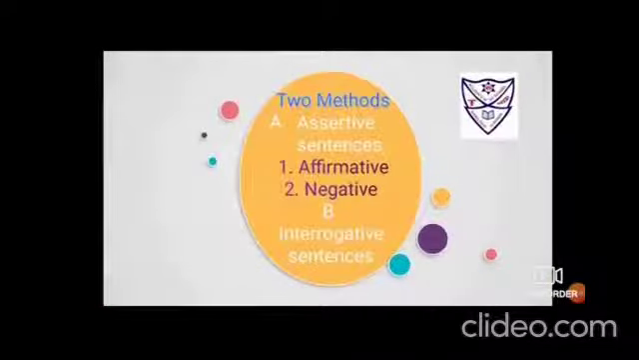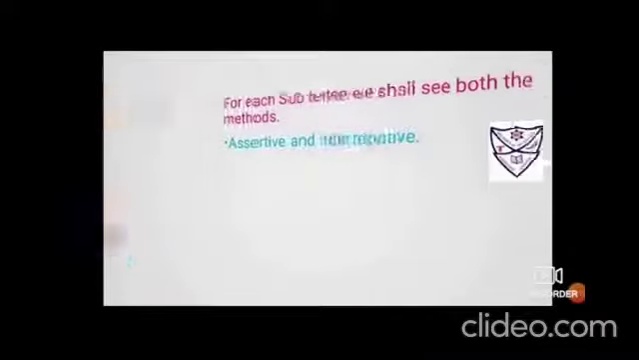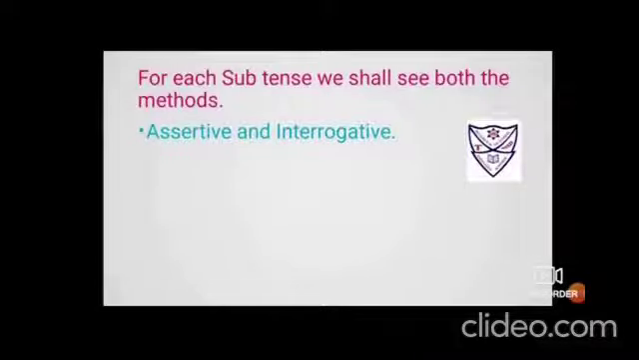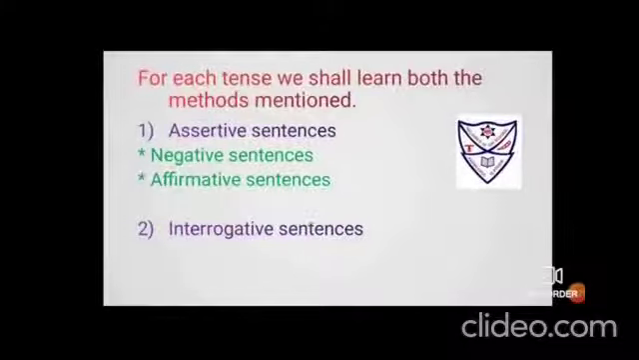You'll come across 2 methods when you change the active voice to the passive voice. First is an assertive kind of sentence, and the other one is an interrogative kind of sentence. As we all know, assertive sentences are of 2 kinds: affirmative sentences and negative sentences, and then interrogative. These are the things that you are going to learn for each subtense. For each tense, we shall learn both the methods, interchanging active to passive assertive and active to passive interrogative.